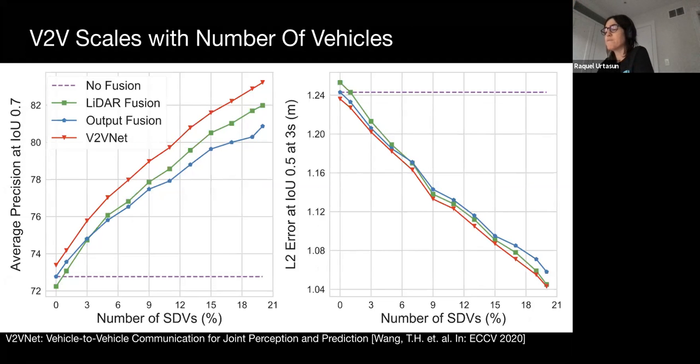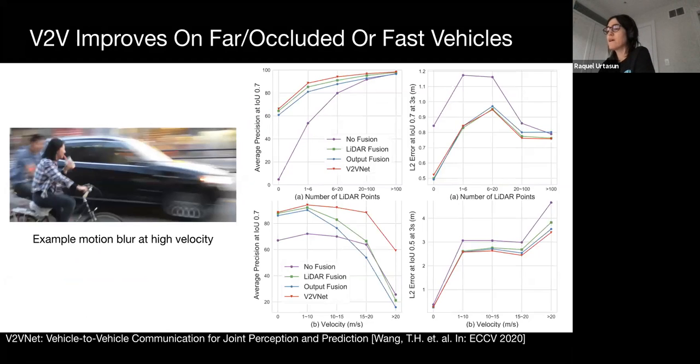B2B performance in PnP tasks also increases with the number of vehicles in the network. As the density of SDVs increases in the real world, B2B communication will become even more effective. B2B provides dramatic improvements on far-away and occluded vehicles, as shown in the top right of the figure, since there is a significant lack of LiDAR evidence in these cases. Furthermore, B2BNet is particularly effective at detecting vehicles with high speed, as shown in the bottom row, beating LiDAR and output fusion by a large margin.